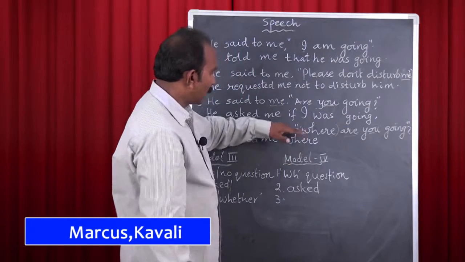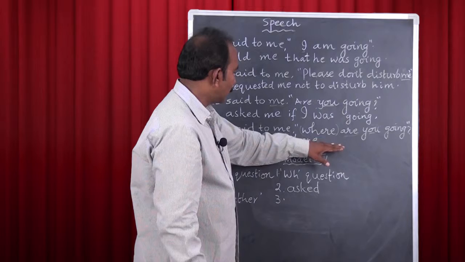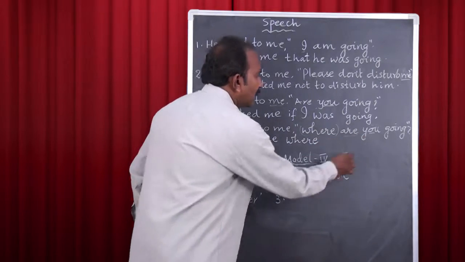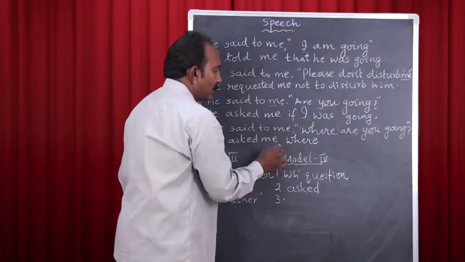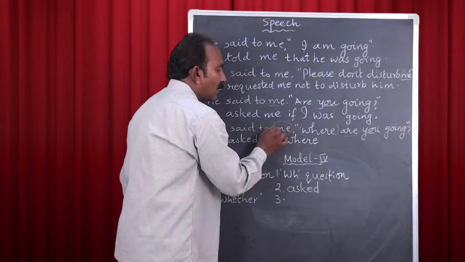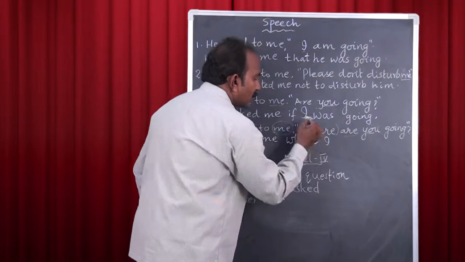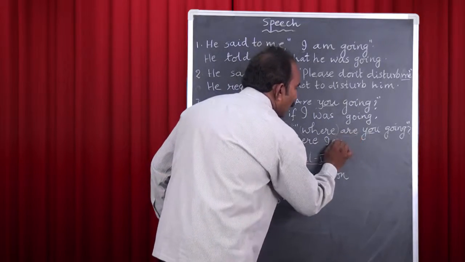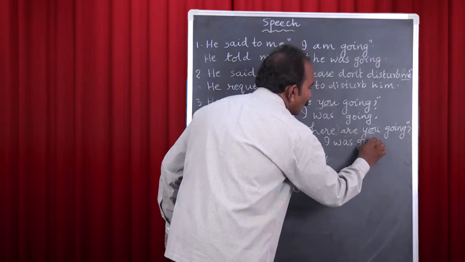And as I have told you about it in model 3, we have statements in indirect speech. So we have to use this subject first. Here also we have you, which is second person, and it is changed according to the object of the reporting verb. It is first person, so it becomes I. He asked me where I was going.